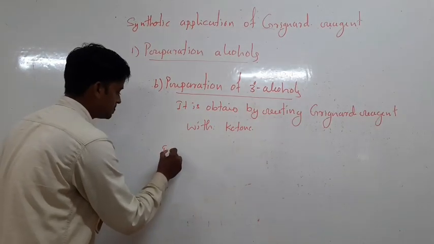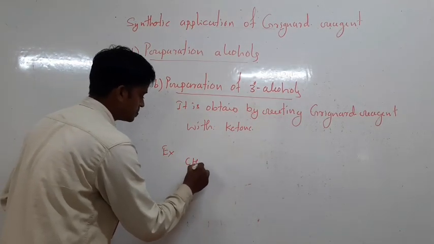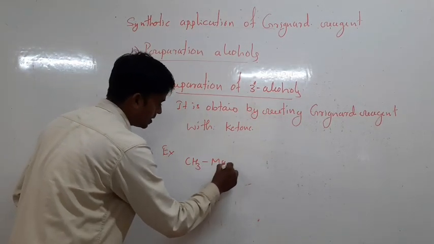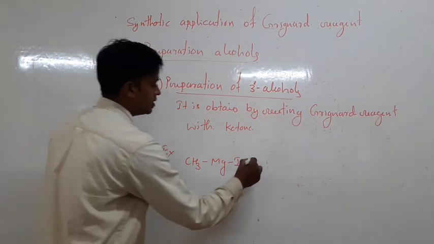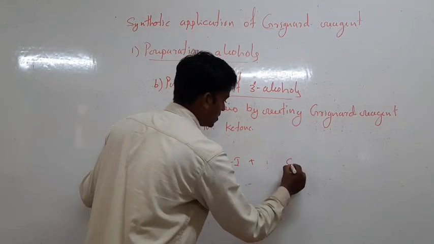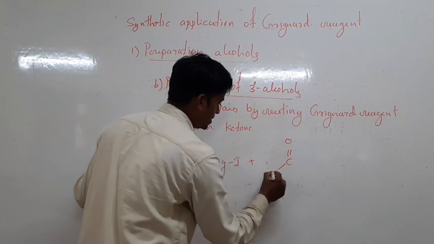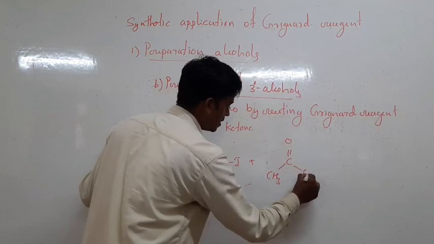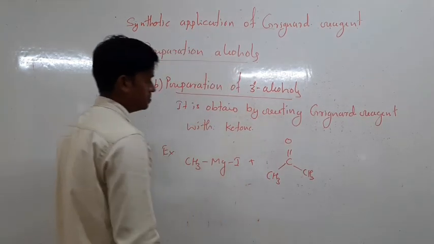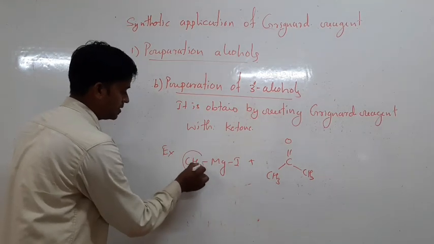For example, methyl magnesium iodide is reacted with a ketone. The first member of the ketones is acetone. It is reacted with acetone by a similar mechanism.